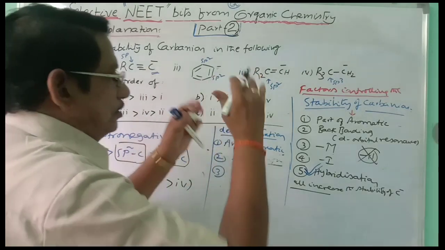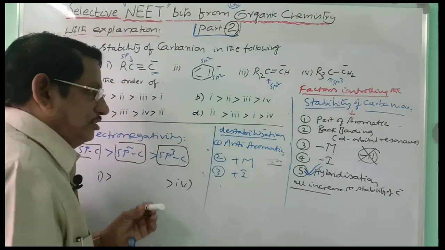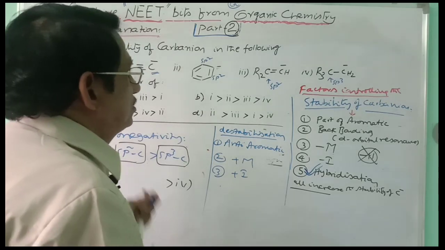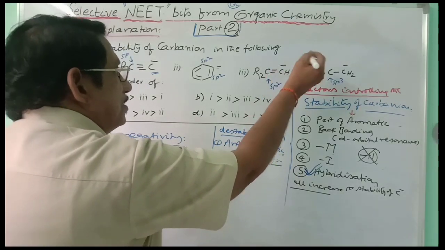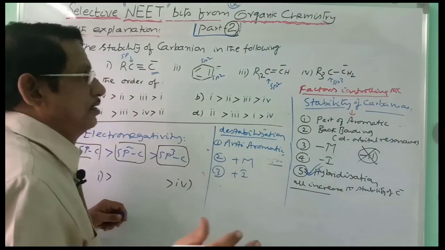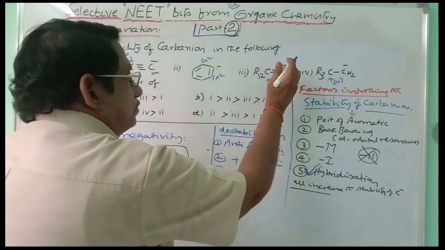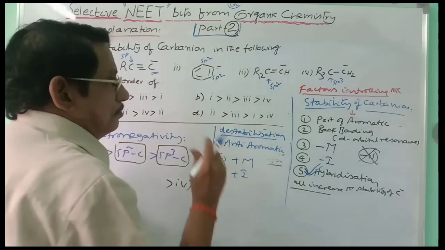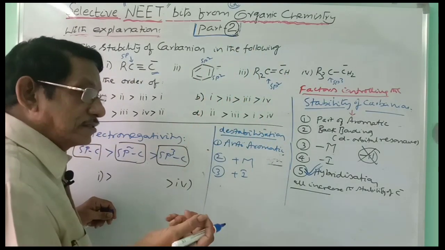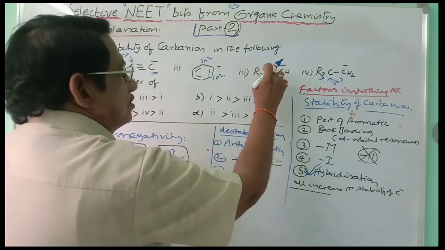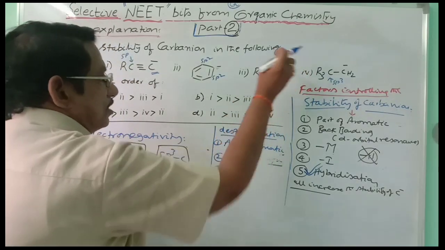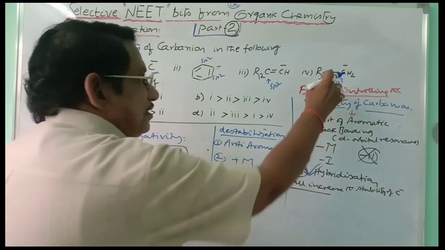In between these two there are two more. This is the sp carbon, this is the sp2 carbon. This is the carbanion. Carbanion is always sp3 carbon, don't doubt. And here this sp3 carbanion is carrying an sp2 carbon. sp2 carbon is also withdrawing, but not as much as the sp carbon. So this sp2 carbon is withdrawing the electron group from this carbanion. Stability is somewhat greater than this.